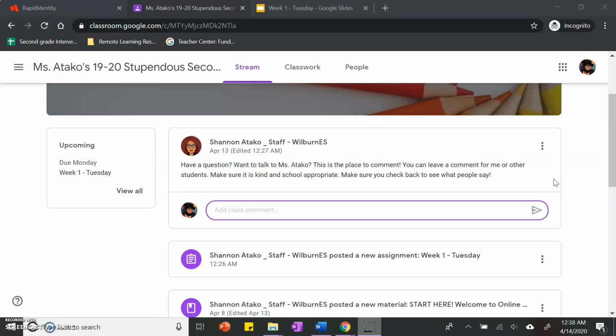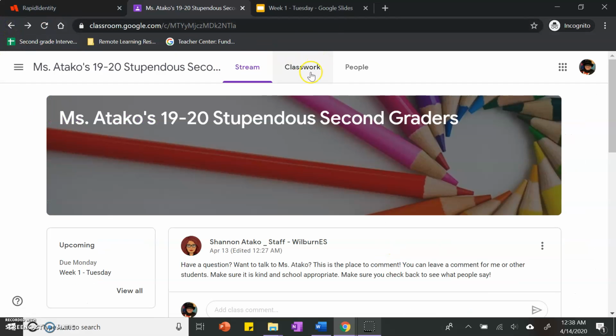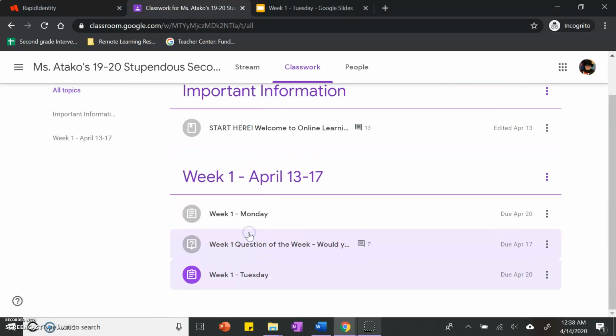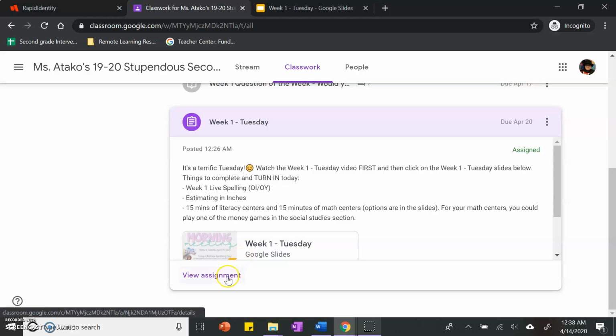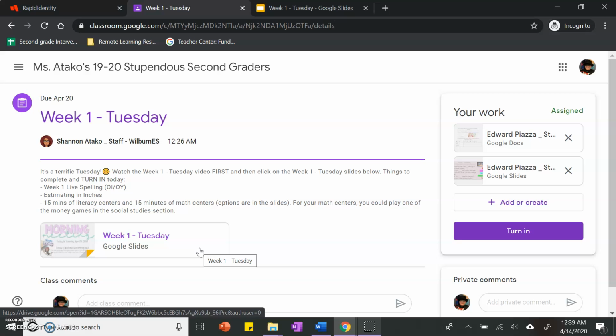Now, when you go to do your work, you can find it in 2 different places. You either find it in the stream right here where I can click, and it'll take me right there. I can also go to classwork and click here on Tuesday and then click view assignments. Either way gets you to the same place. Today's instructions are to watch this video first. So good job, you're already halfway there. Then you will click on the week 1 Tuesday slides below.